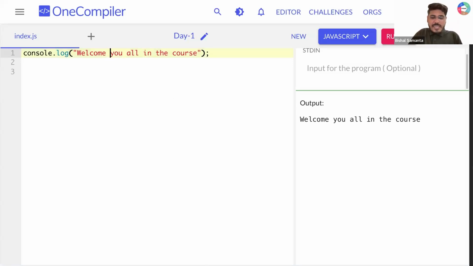Also, we can do something like that. Let's say welcome, and then after that, I'm writing like that. So what I'm supposed to get? Again, I'm supposed to get the same thing. So welcome, if I add one space here, exactly I'm supposed to get all of this thing here. Cool. Sorted till here. Anyone having any doubt?